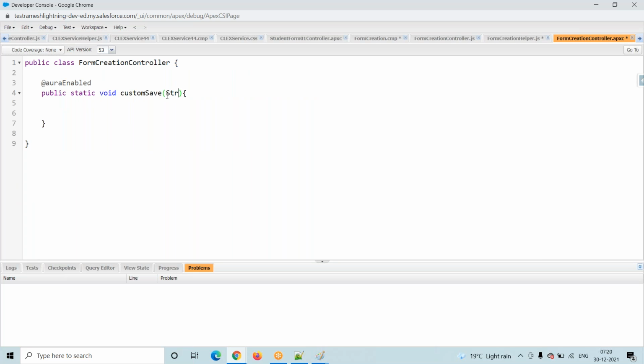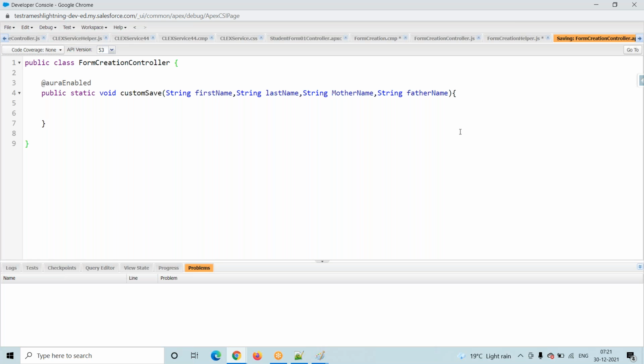You have to pass in this format: string first name, string last name, string mother name, string father name. So the method is saying, boss, I'm ready, you have to pass these 4 parameters. Suppose you want any other parameters also, yes, you can add your parameters.